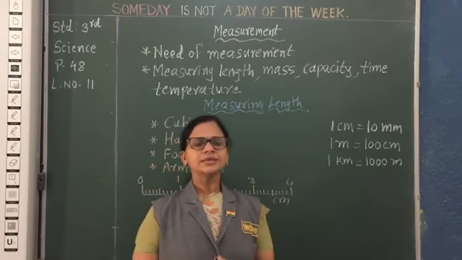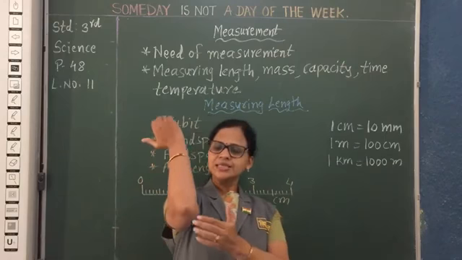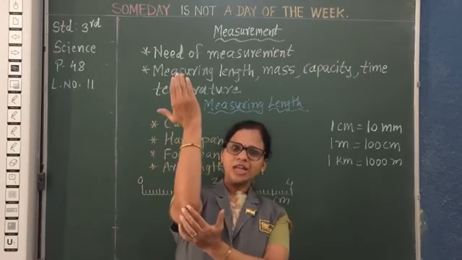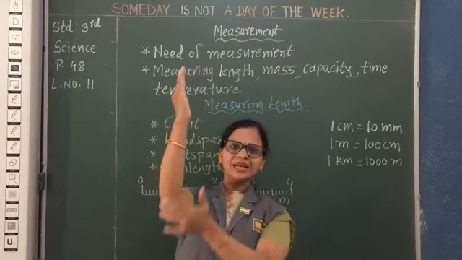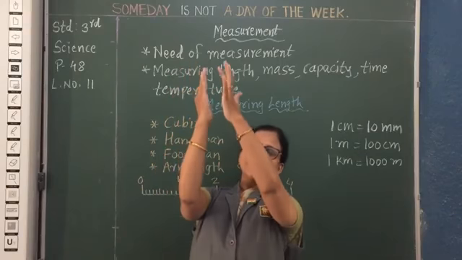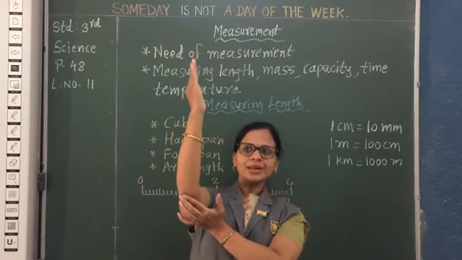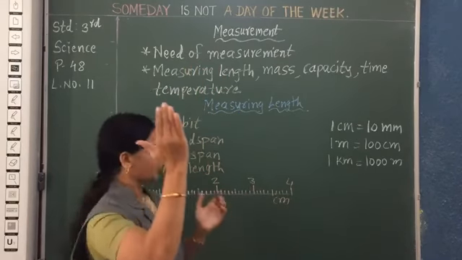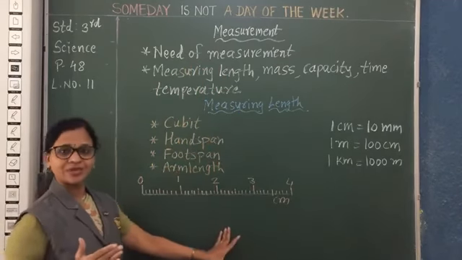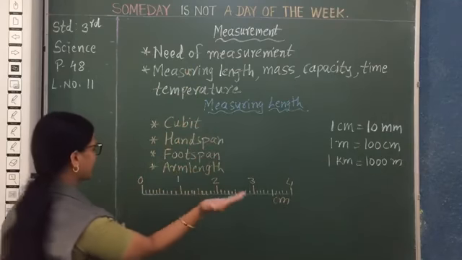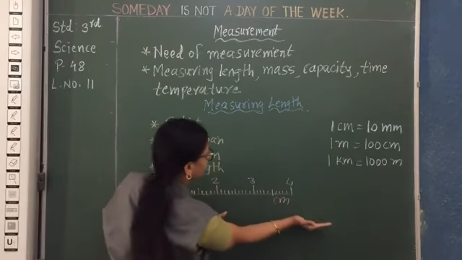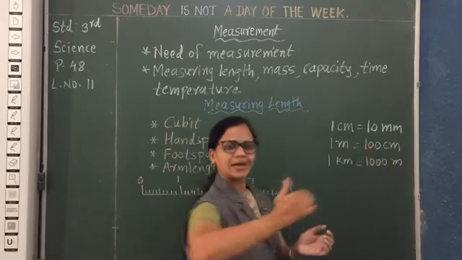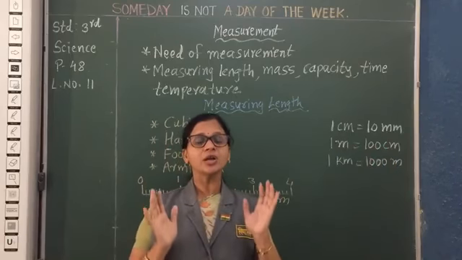A cubit means the distance from our elbow to the tip of the middle finger. From elbow to the tip of the middle finger, that is called a cubit. If I want to measure the length of this blackboard with the help of the cubit, I will measure like that: 1 cubit, then 2 cubits and 3 cubits. This is for the cubit.